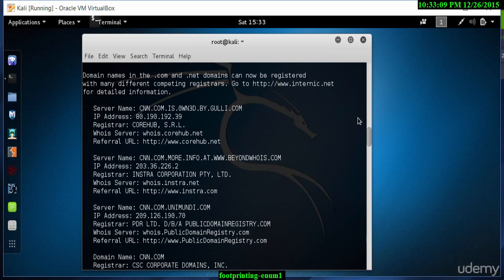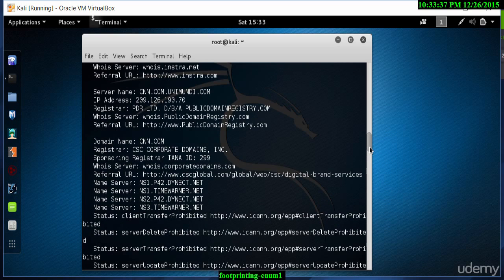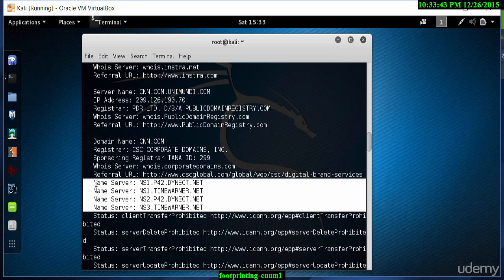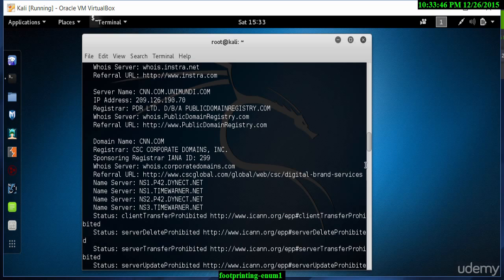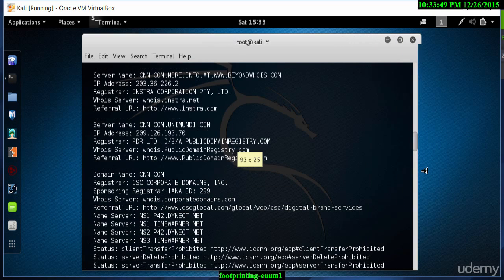So if you look here, it tells me the server name, and the server is owned by Guli.com. It gives me an IP address. It tells me who the registrar is. So this is with an actual registrar. This is the registrar's website and information. It then tells me something more about the Instra Corporation, which is the company that it registered with. It tells me some domain registry information. If I scroll down, let's try and find some important data here. It tells me some name server information, which you can then use and see what else is available.